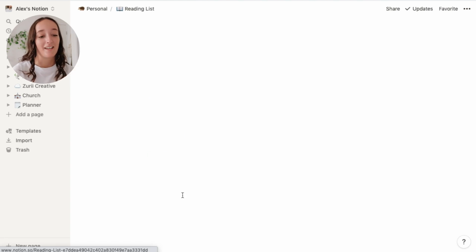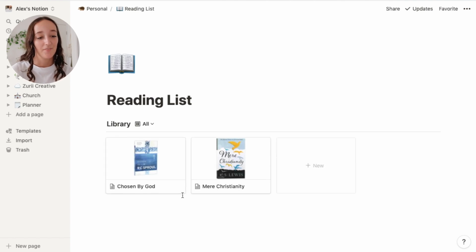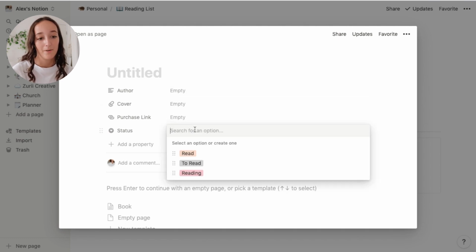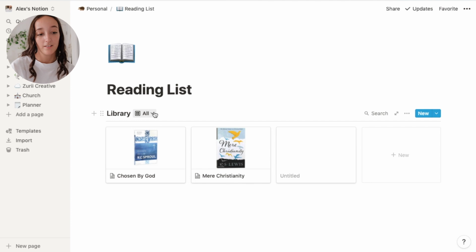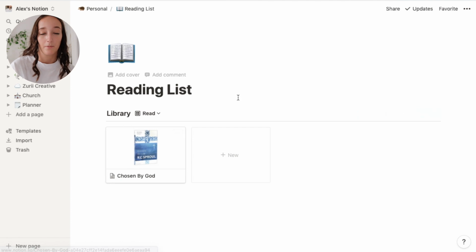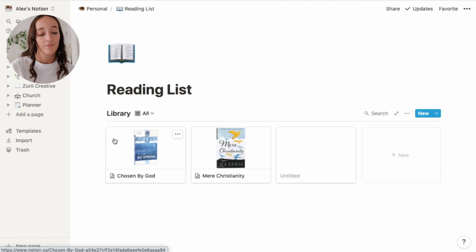Next, I have my reading list page, and I'm so excited about this page. This is one of my favorite pages in my Notion. So pretty much this is my little library of books that I want to read or that I have read. And I can add a book here and put in the name, the author, the cover, the link to where I want to purchase it, and then the status, whether I'm reading it or I've read it or I want to read it. And I can sort this by books that I want to read, or books that I have already read, or books that I'm currently reading. And eventually I will just have a whole library of all the books that I've read to track.